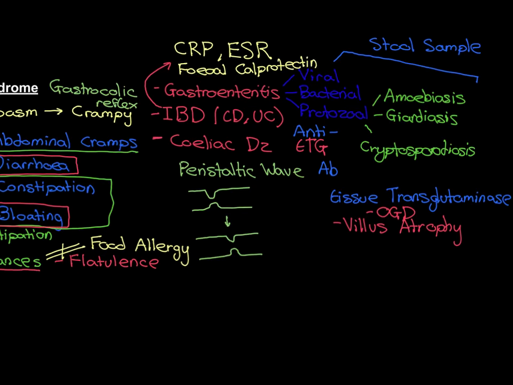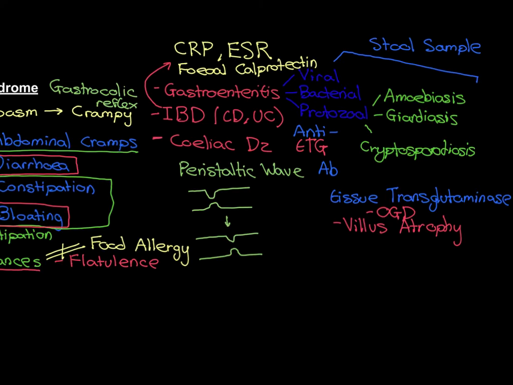So again, it involves a stool sample needing to be collected. And it is a protein, calprotectin, that goes up in response to inflammation in the intestine. So you'll find calprotectin present within the stool if that individual has inflammation occurring within their intestine. So let me make this clear as to how we're going to go about ruling out these other more serious inflammatory conditions of the gastrointestinal tract.